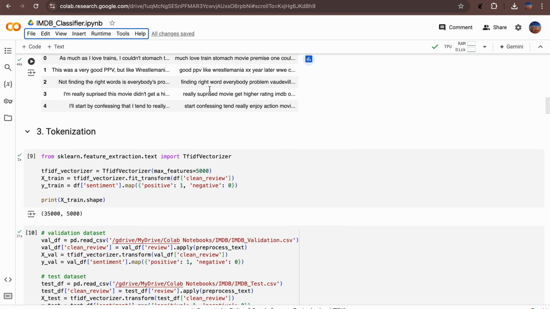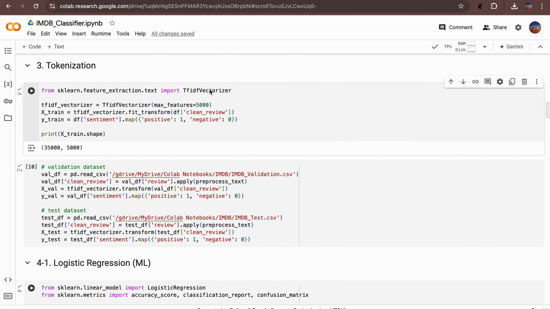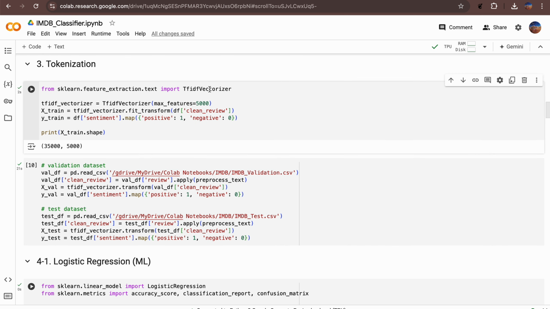After preprocessing, I proceeded with tokenization. I imported TF-IDF vectorizer from scikit-learn for this purpose. I initialized the vectorizer and used it on the clean review column to extract TF-IDF features and labels. Checking X-train shape, I confirmed that I had 35,000 samples with 5,000 features.